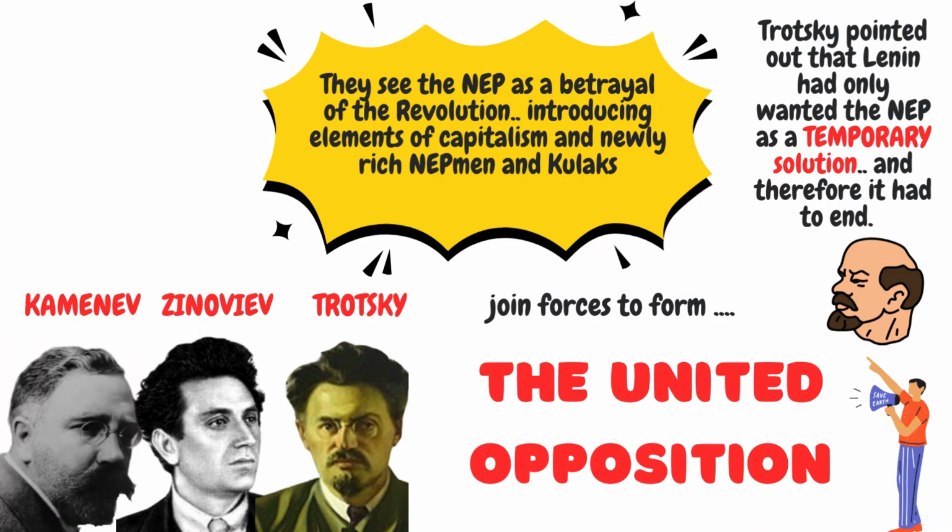So Kamenev, Zinoviev and Trotsky joined forces into what's called the United Opposition. They see the NEP as a betrayal of the revolution, introducing elements of capitalism and newly rich nepmen and kulaks. Trotsky pointed out that Lenin had only wanted the NEP as a temporary solution, and therefore it had to end, in his opinion.